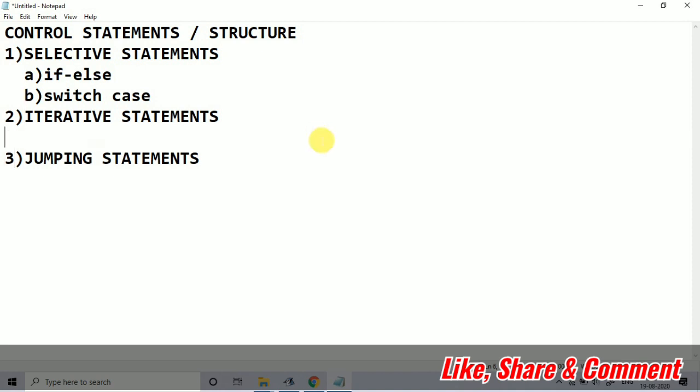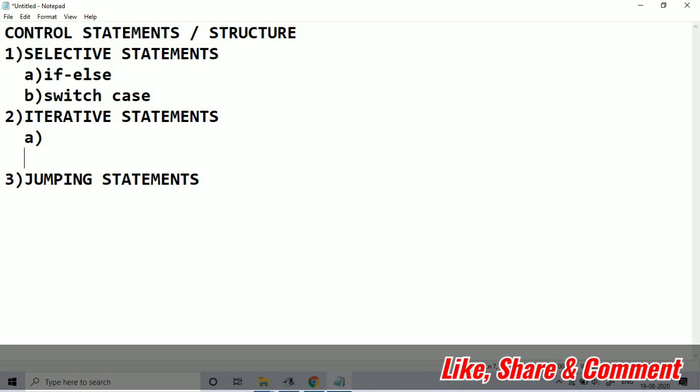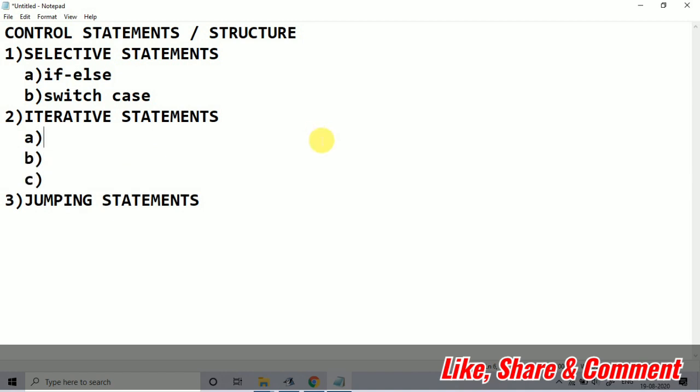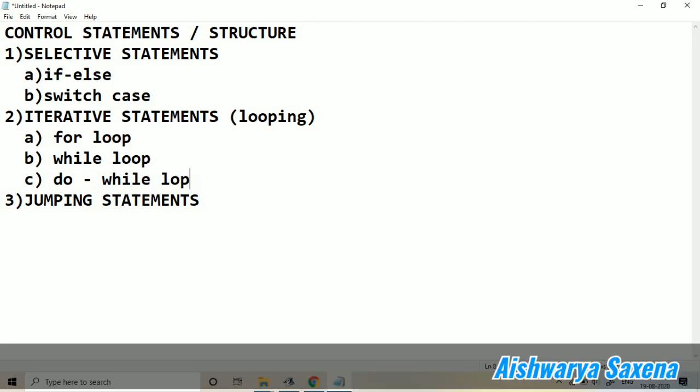In the iterative statements, there are again three kinds, and they are basically looping: for, while and do while. So these are the three different types of loops available in Java. Iterative statements are basically looping statements. Looping is basically iterations when you want to do something repeatedly in your program. So there are three loops: for loop, while loop and the do while loop.